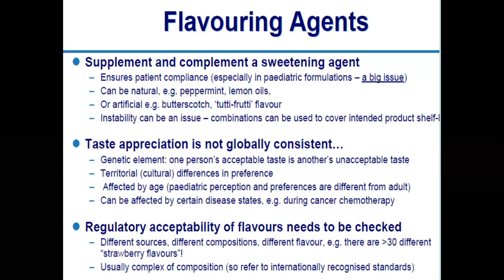We can also prepare them from fruit juices; we use the fruits to prepare flavoring extracts, and we add that extract into the preparation to make the product palatable. Because of the flavoring agent and sweetening agent, your product will be easily taken by the patient. It will avoid the bad taste and the bad smell of your product. In this way, we can increase the palatability of your preparation.